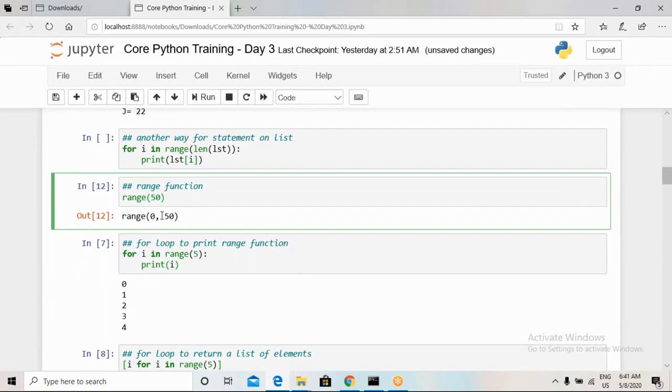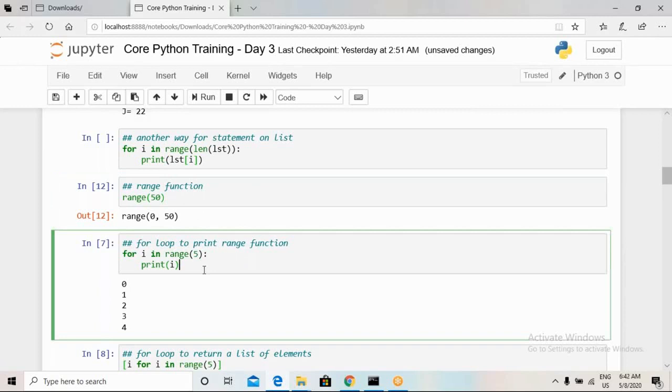When I use a for statement on this range function, my for statement will first take the value 0 and evaluate whatever it wants to do. Then it will take 1 and evaluate whatever set of code I have written here. Then it will take 2 and continue iterating the whole procedure until the value of i is equal to 15. Okay, so this is how exactly a range function works.